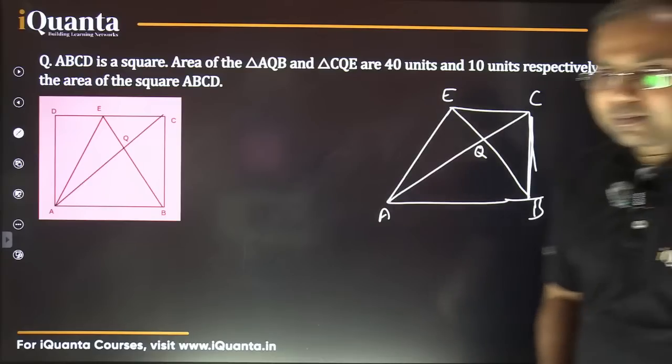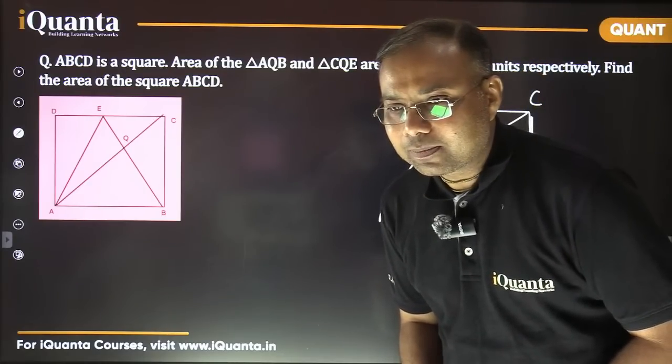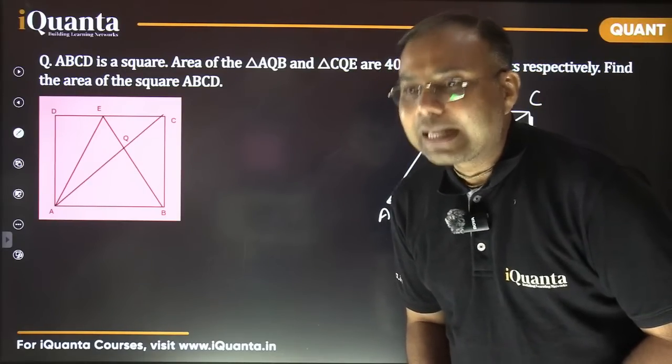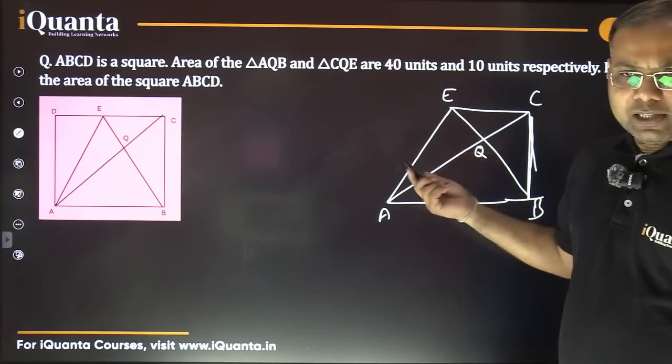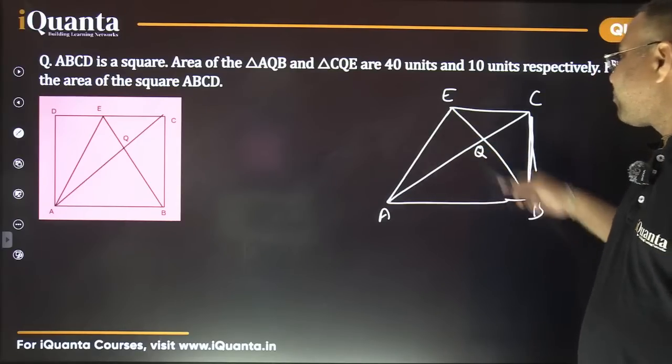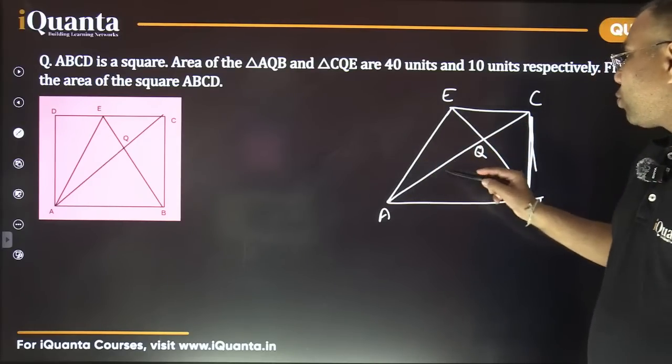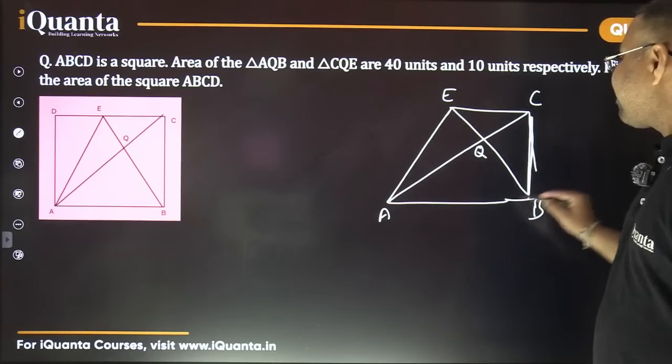Yes, perfectly fine, good. They are equal areas, the same areas. Reason? We have talked about this. Same base and same height, because they are formed between the same parallel lines. So triangle AEB and ACB have the same area.